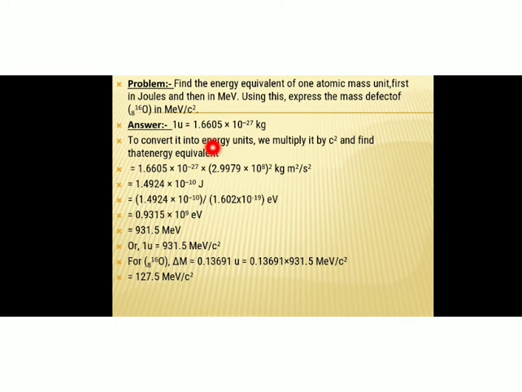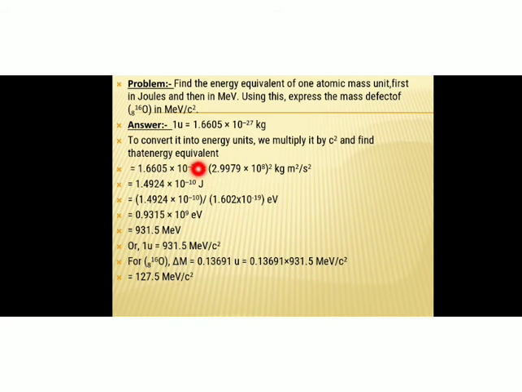So here we had already studied one atomic mass unit is equal to 1.66 into 10 raised to minus 27 kilogram. We must remember this conversion formula. And if you want to convert into energy units, we multiply it by C square and find that energy equivalent. So just multiply it with C square. C means 3 into 10 raised to 8, or you can also consider this value 2.9979 into 10 raised to 8. Both are similar. Okay, so 2.9 can be approximately taken as 3.